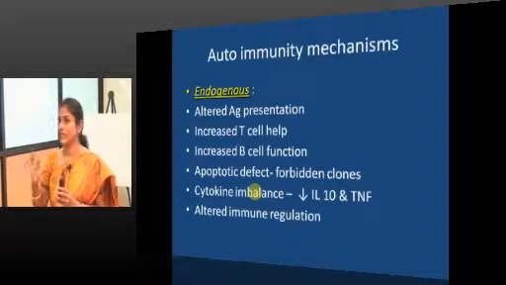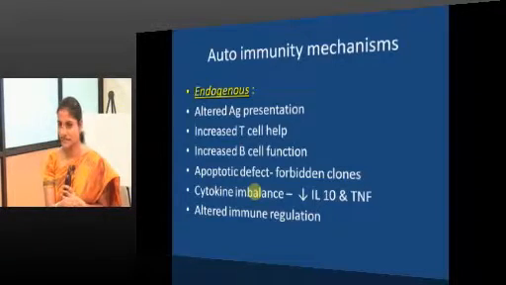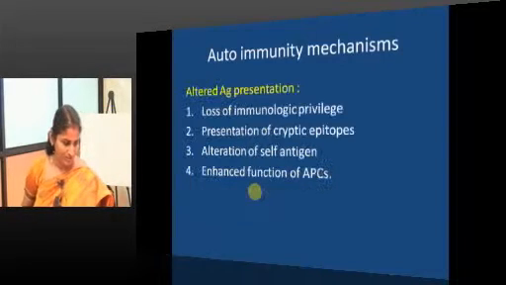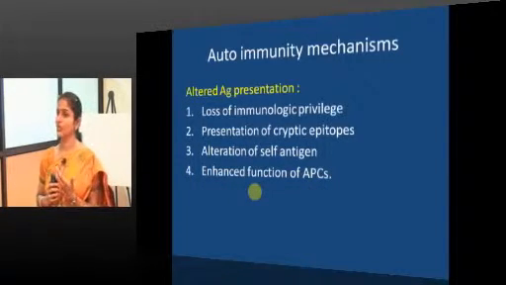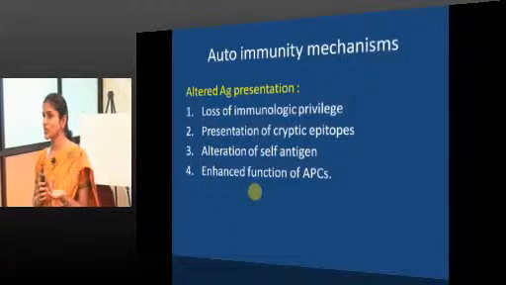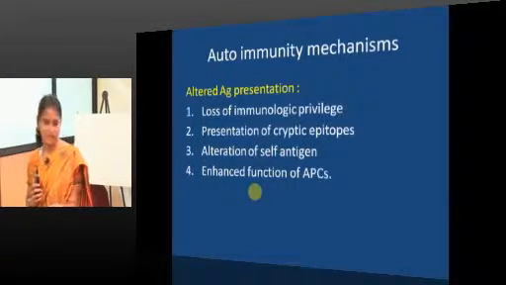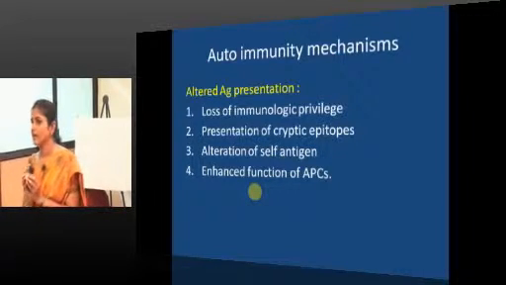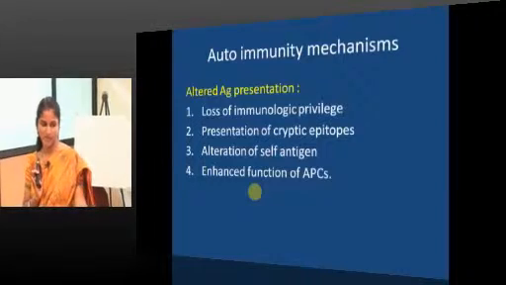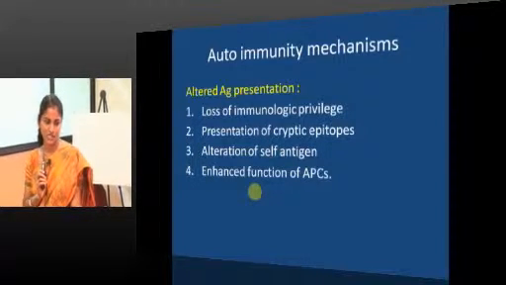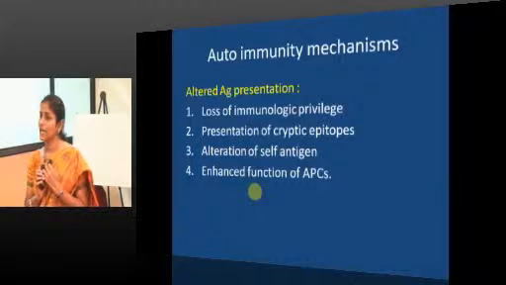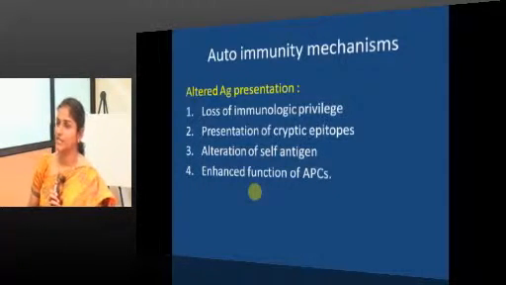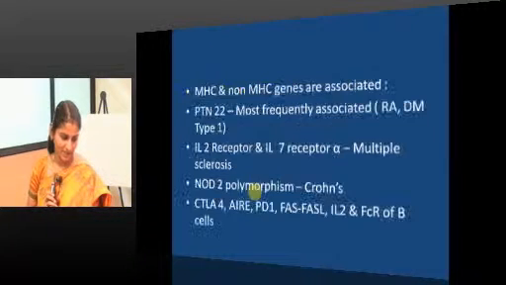Cytokine imbalance, when the anti-inflammatory cytokine is, it was given as TNF, it is not TNF, it is TGF. Altered immune regulation. Also, loss of immunological privilege, which happens with damage to brain, lens, testis. Presentation of cryptic epitopes, so far hidden epitopes getting exposed. Everything happens with loss of immunological privilege, alteration of self antigen, and enhanced function of APCs. When antigen presenting cells overact, such things can happen.